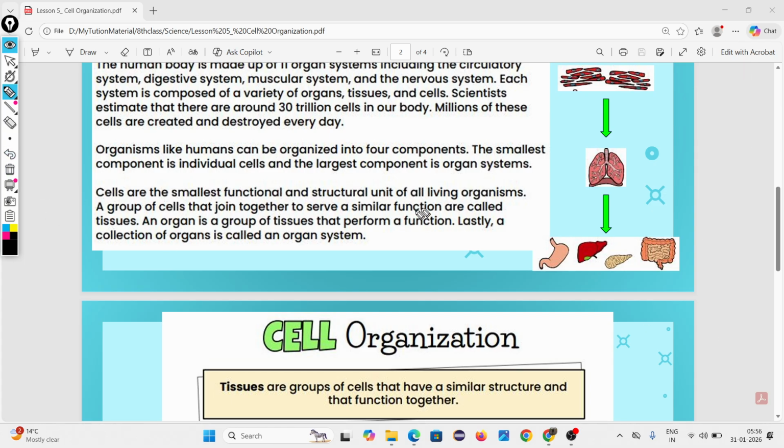Then lastly, a collection of organs like mouth, esophagus, small intestine, large intestine, stomach, they all are organs, but they are combining together. Why are they combining together? To perform a specific function.